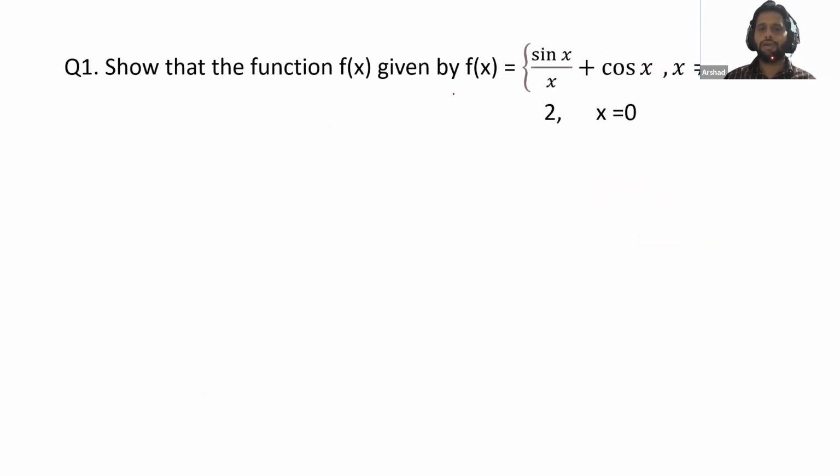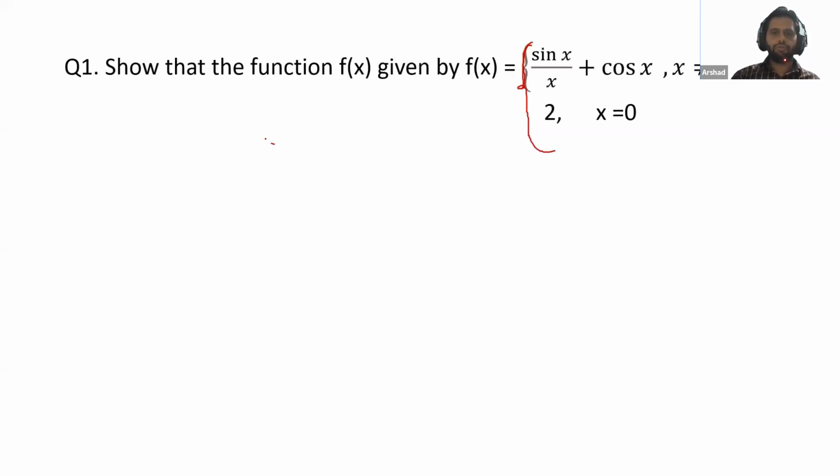Show that the function f(x) given by this, this is your complete function, is continuous at x equal to 0. The function is defined one way when x is not equal to 0, and I will complete the other part. So the complete question is: show that the function f(x) given by this is continuous at x equal to 0.